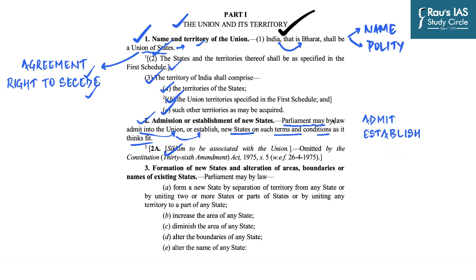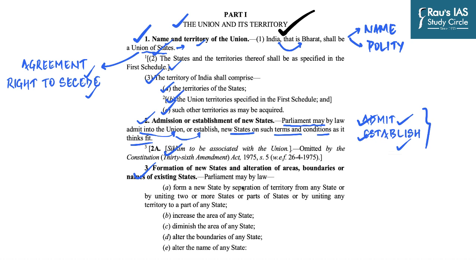Thus, Article 2 grants two kinds of powers to Parliament. The power to admit into the Union of India new states and the power to establish new states. Now you might ask, what is the difference between these two? The first refers to admission of states which are already in existence, while the second refers to establishment of states which were not in existence before. Notably, Article 2 relates to the admission or establishment of new states that are not part of the Union. Whereas Article 3, if you focus upon, relates to the formation or changes to existing states of the Union of India.